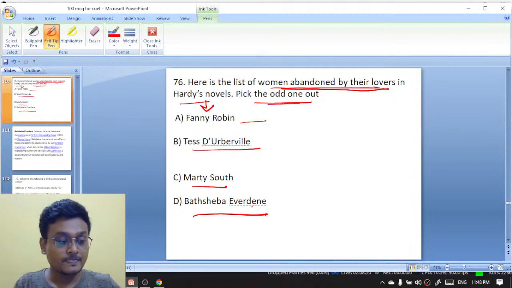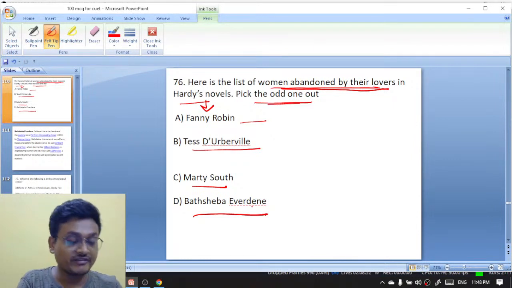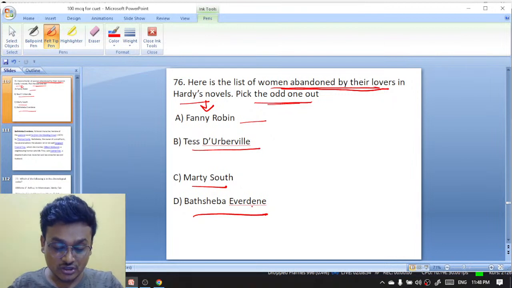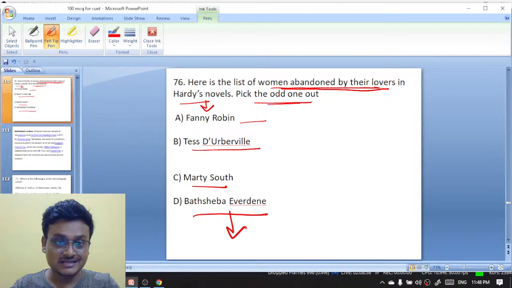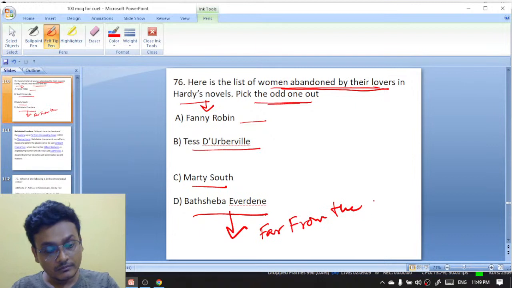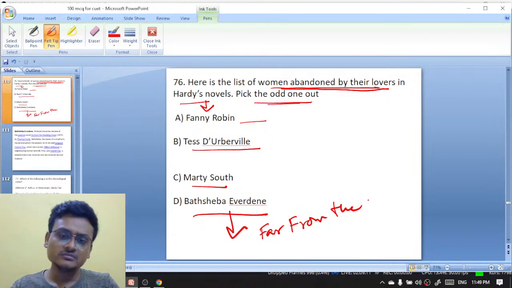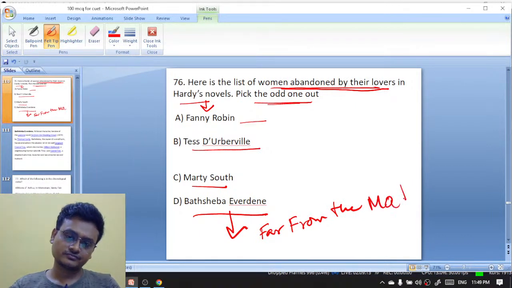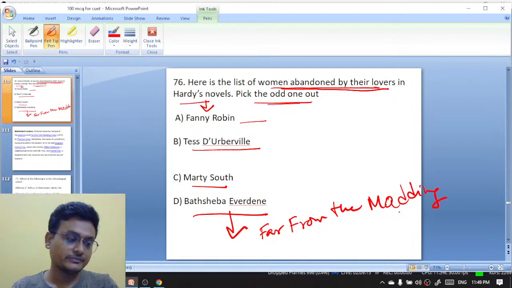And you see, Fanny. So, in which novel do we find the character Bathsheba Everdene? That is from Far from the Madding Crowd.